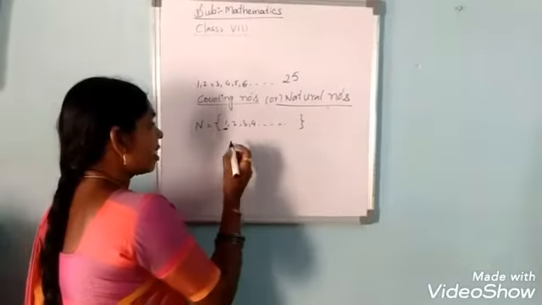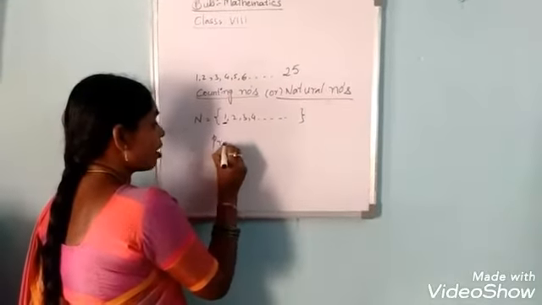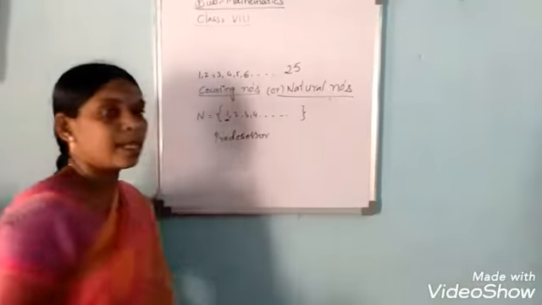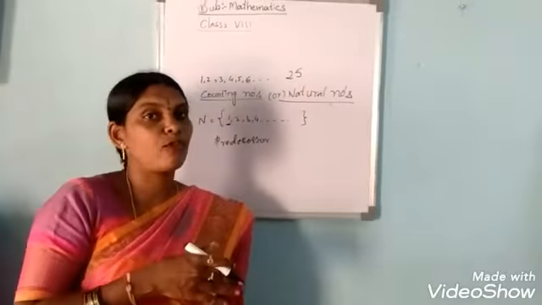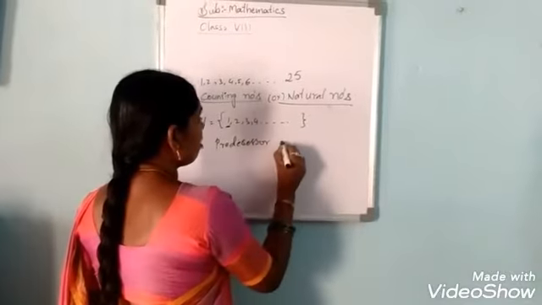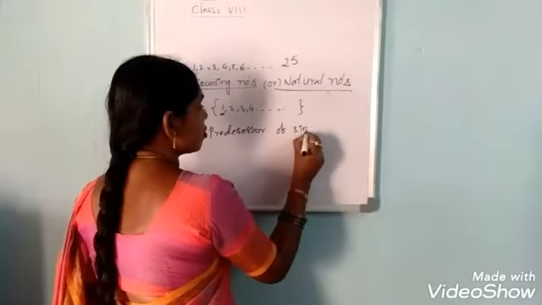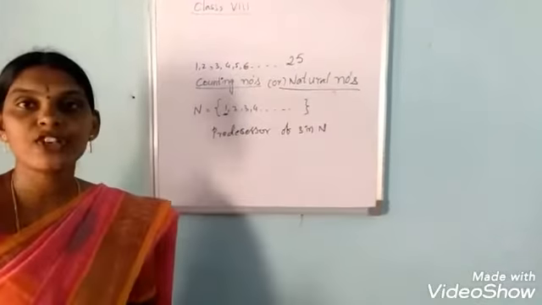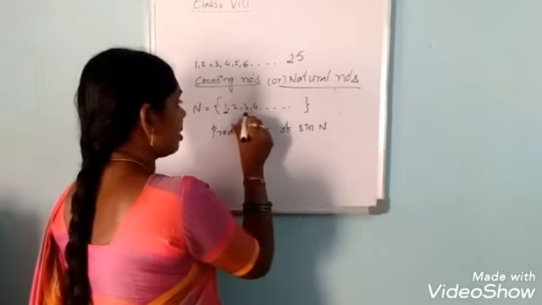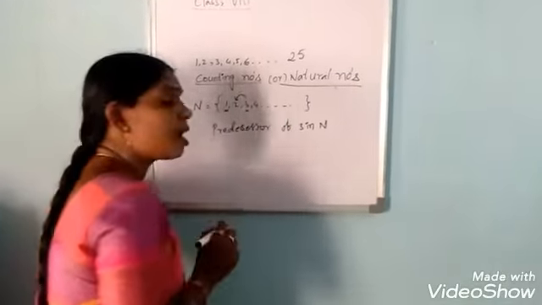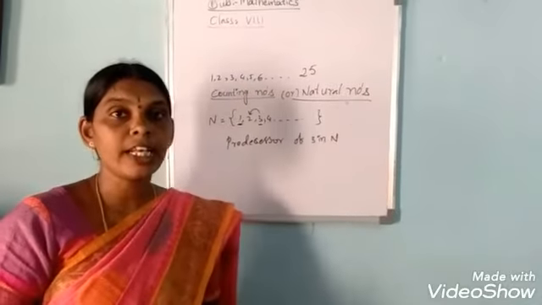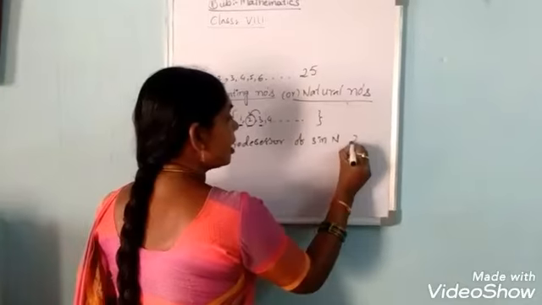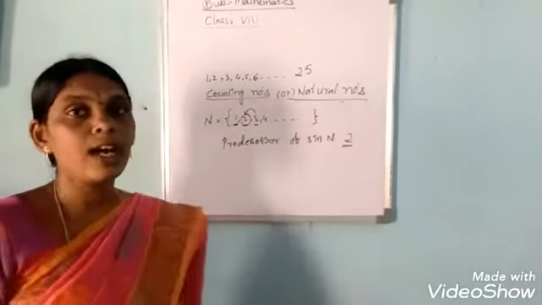Next, what is the predecessor? Do you know the predecessor? Pre means before. So what is the predecessor of 3 in the natural number set? It is very easy. Predecessor means the number before. So the answer is 2. 2 is the predecessor of 3 in the natural number set.